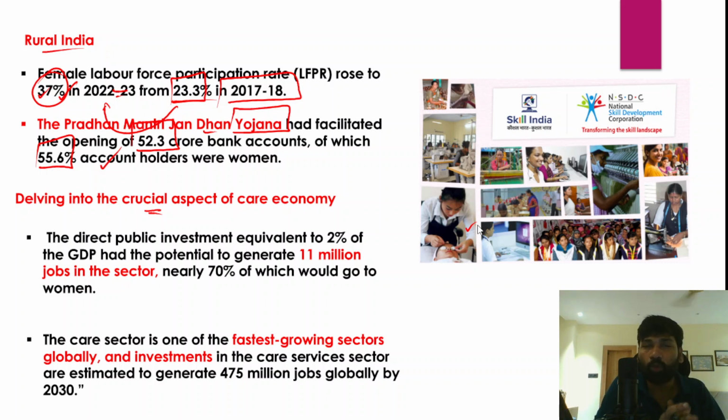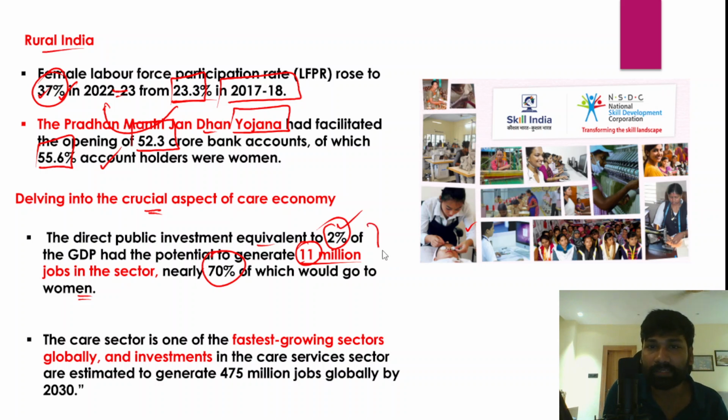Now if we look at the statistics of the care economy, the direct public investment would be equivalent to 2% of GDP. So imagine that in the care economy, if we made an investment of 2% of India's GDP, this could generate 11 million jobs in this sector, nearly 70% of which would go to women.